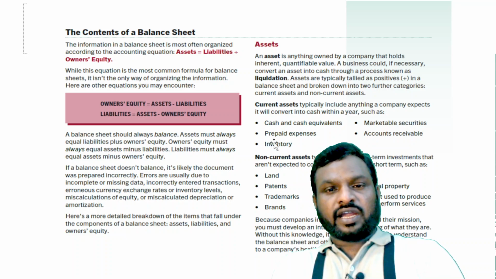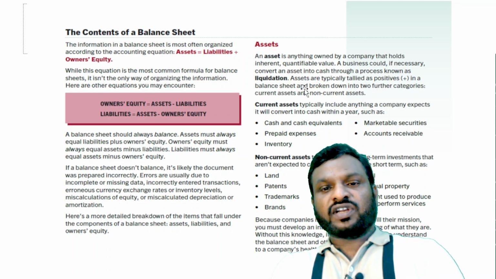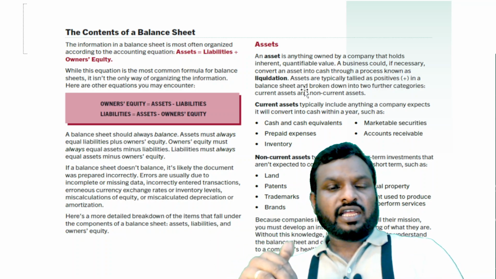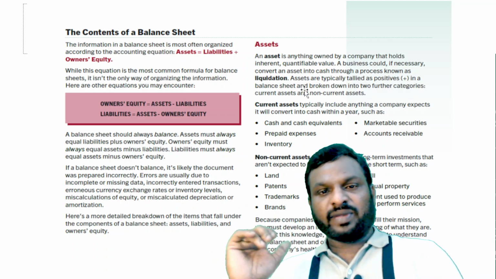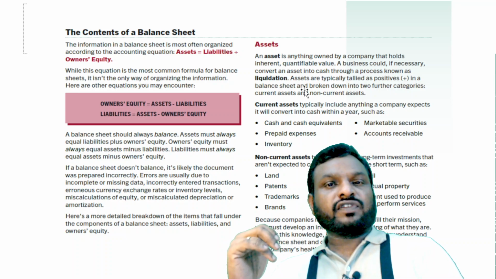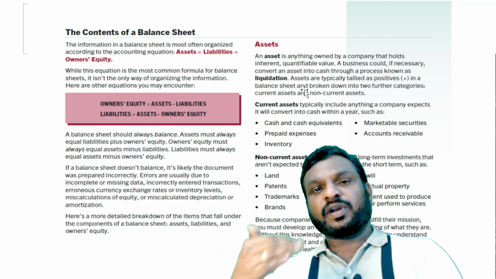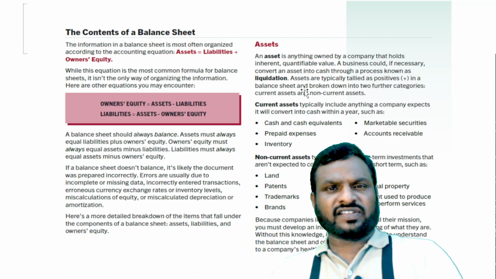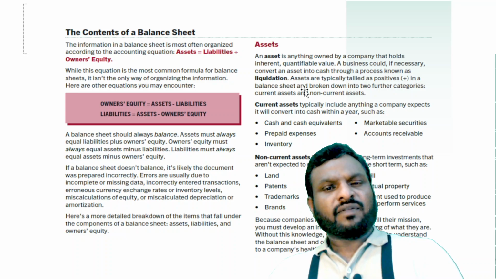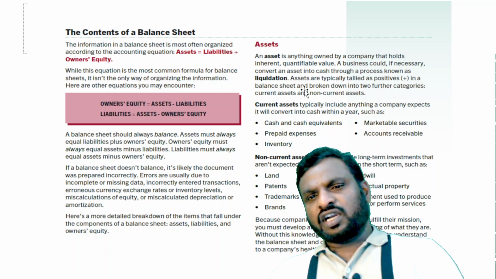And if you see the entire balance sheet components, there will be assets, there will be liabilities, there will be equity. Assets will be further segregated into current and non-current, and liabilities also current and non-current, and the balance will be equity. What will be current? Anything which is going to be paid, or going to be received, or which is going to be realized within a period of 12 months from the date of the balance sheet, or within the operating cycle of the company, that is called current. Otherwise, it's called non-current.